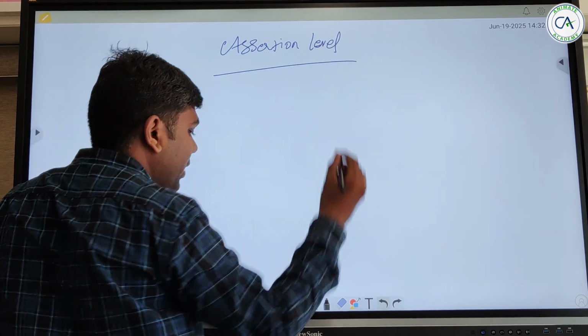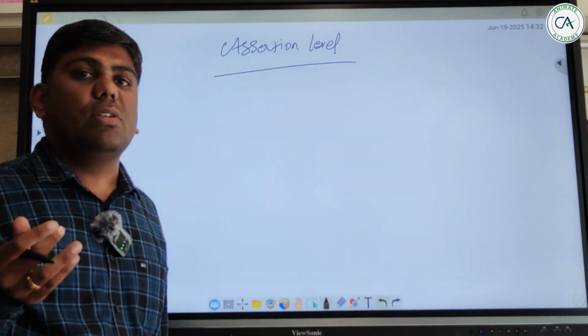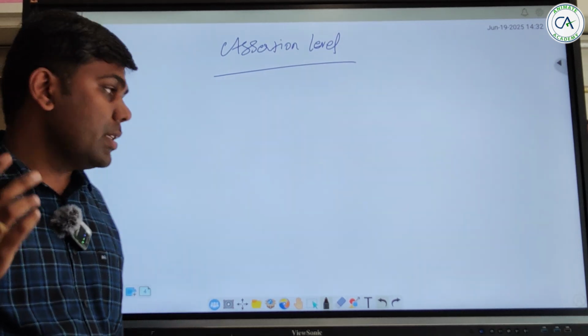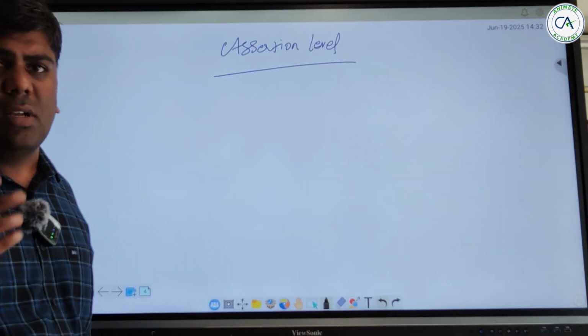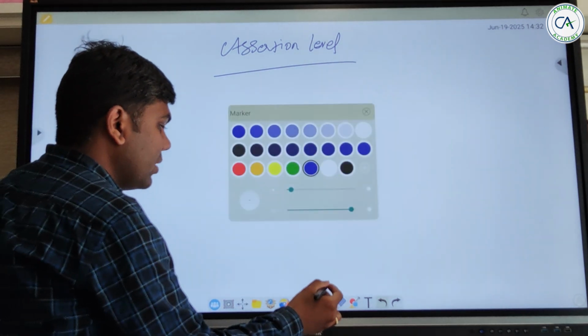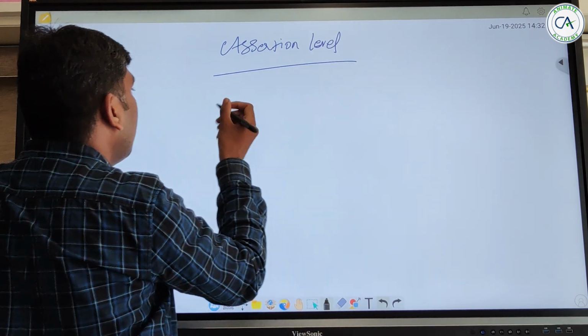This term, at the assertion level, is used many times, but students are unable to understand what assertion level means. So now I am going to make you understand in very simple terms what exactly an assertion level is.